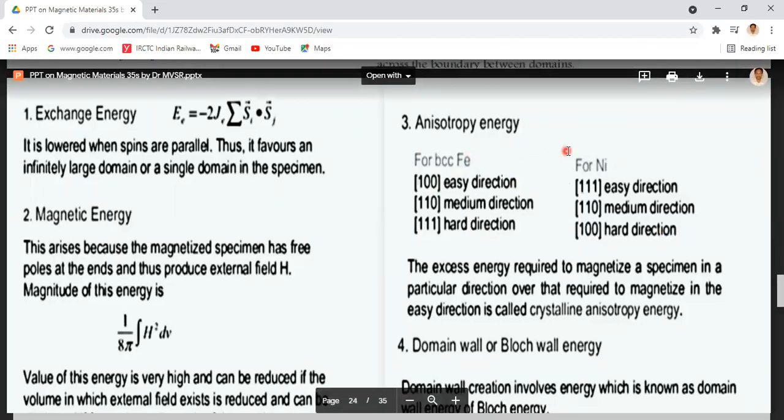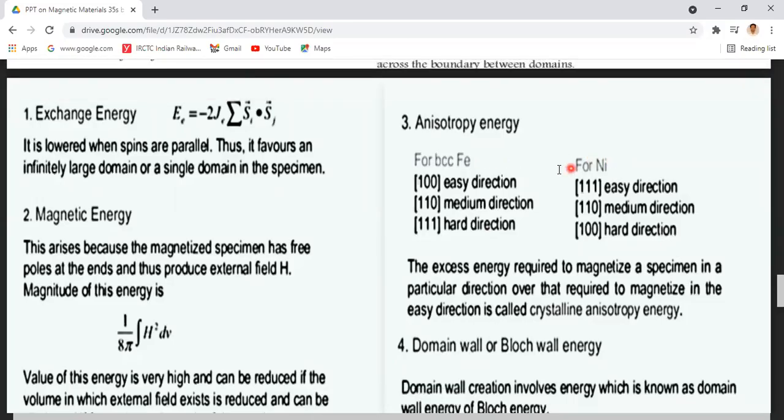These crystalline solids, these ferromagnetic materials having crystalline structures like BCC, FCC and simple cubic, are magnetized in different ways in different directions. So each ferromagnetic material has an easy magnetization direction and a hard magnetization direction.